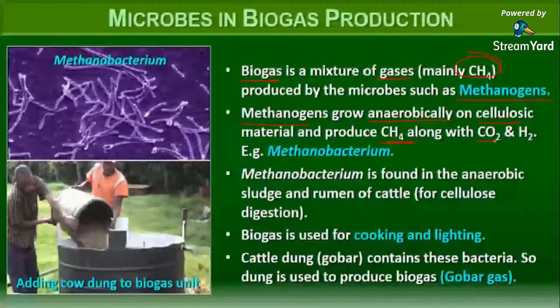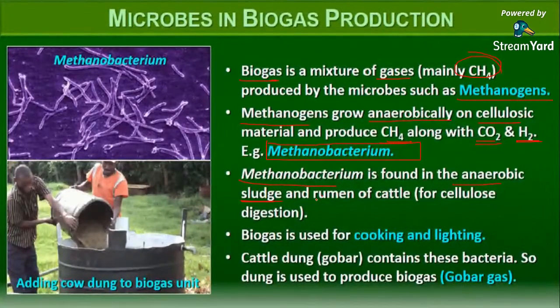For example, Methanobacterium is found in the anaerobic sludge, which we studied in the treatment, and in the rumen of cattle, where it helps in cellulose digestion. The biogas can be used as a source of energy, for cooking and lighting. The cattle dung, which is referred to as gobar in the northern states, contains these bacteria. So the dung is used to produce biogas or gobar gas.